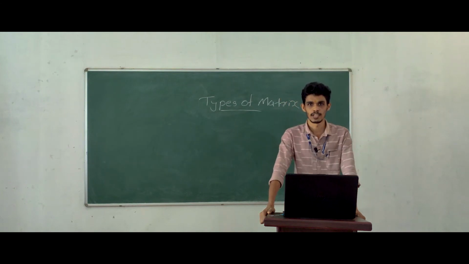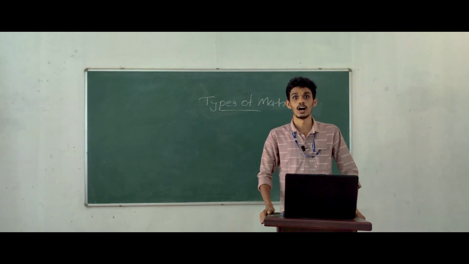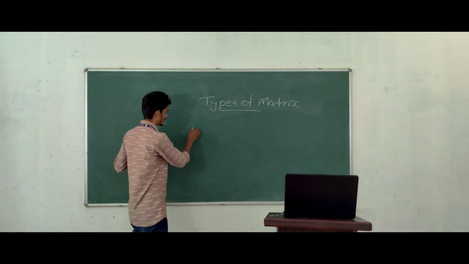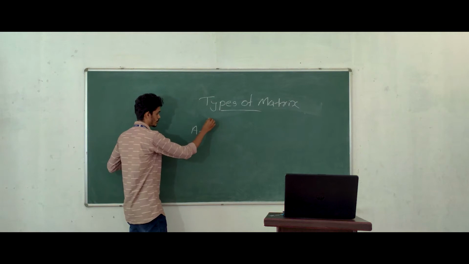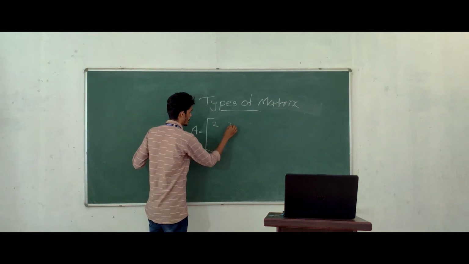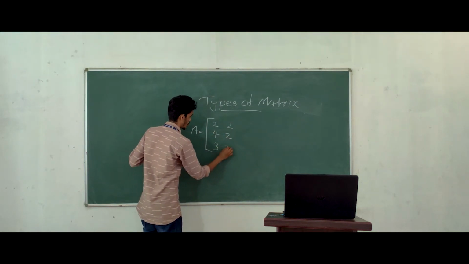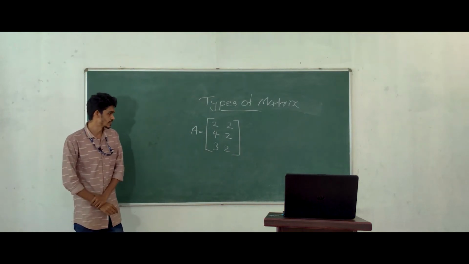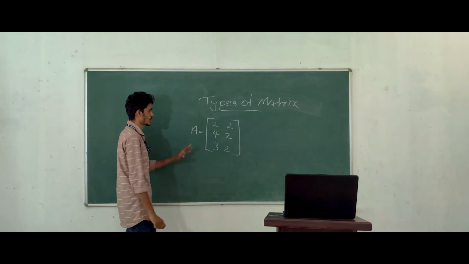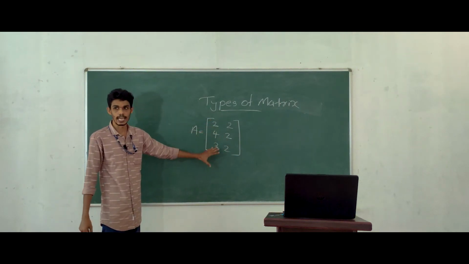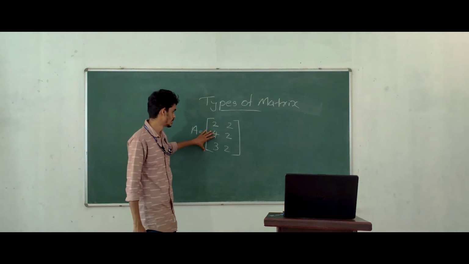Let's create a matrix with 3 rows and 2 columns. Matrix A equal to 2, 2, 4, 2, 3, 2. These are the elements of this particular matrix.